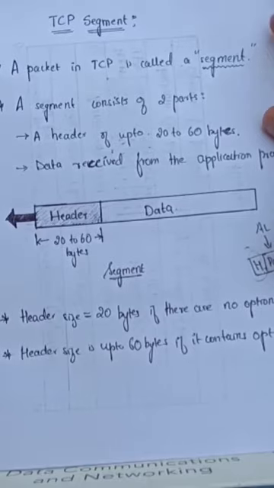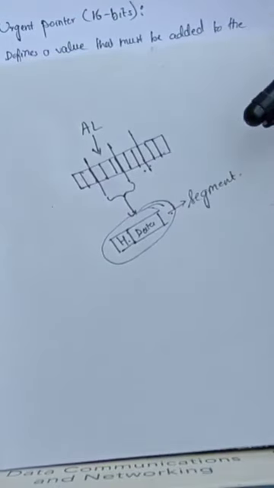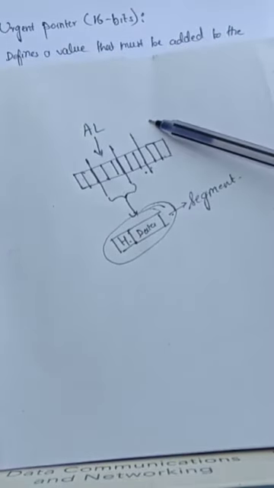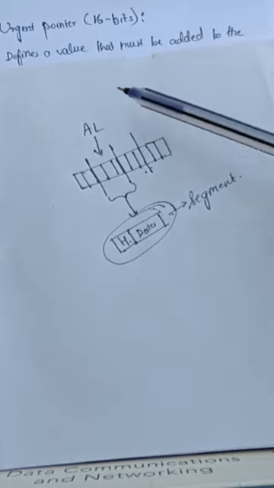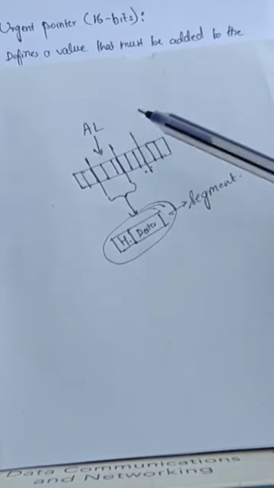Now let us first see what a segment is. Whenever an application program running in a host is sending data to the transport layer, the data is continuously transmitted. It is a continuous transmission of bits.